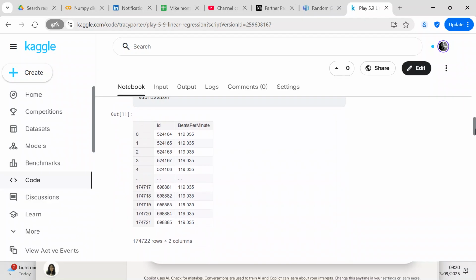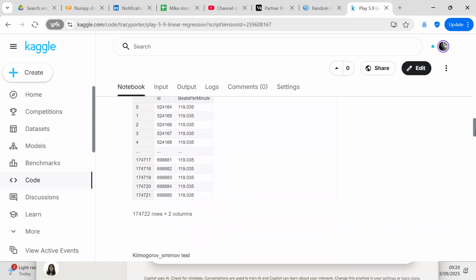The submission file has one column of data for your ID and then another column of data for your beats per minute. So your beats per minute is what we're going to be projecting on.